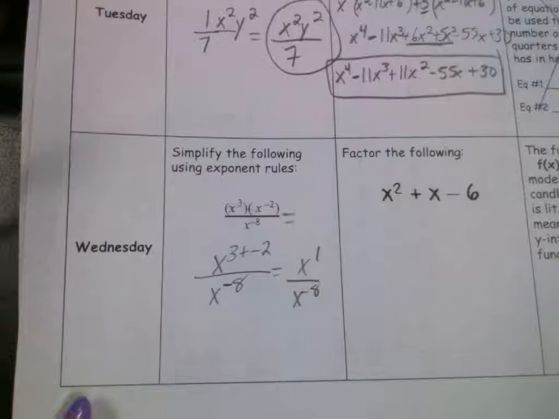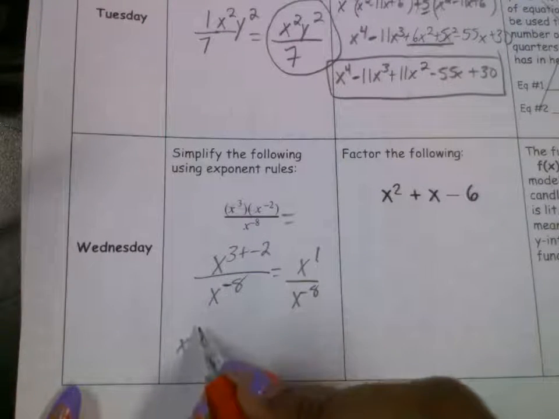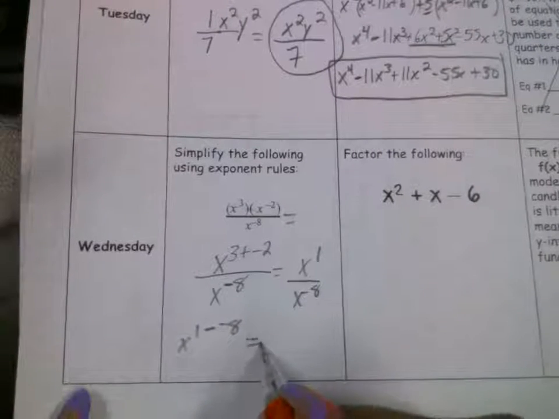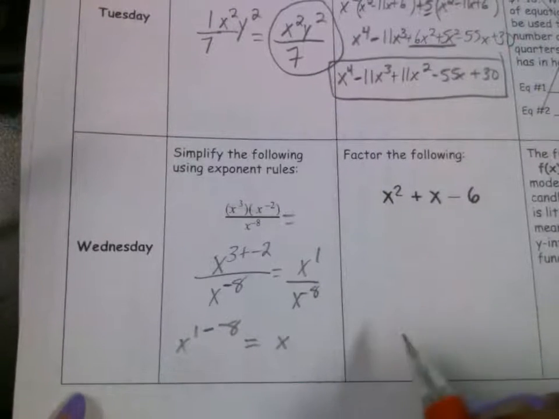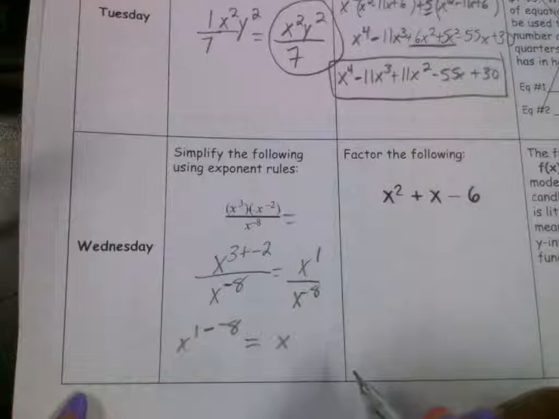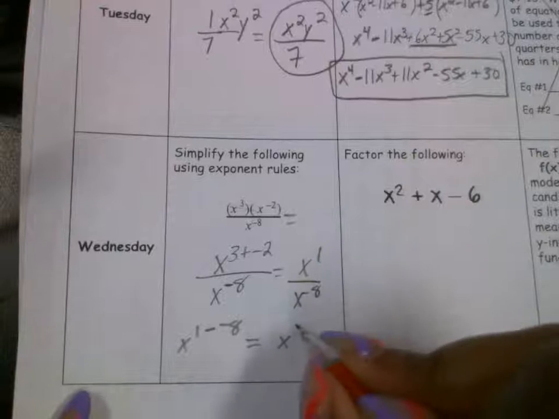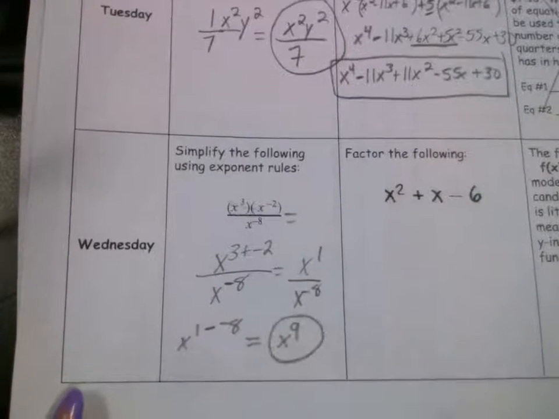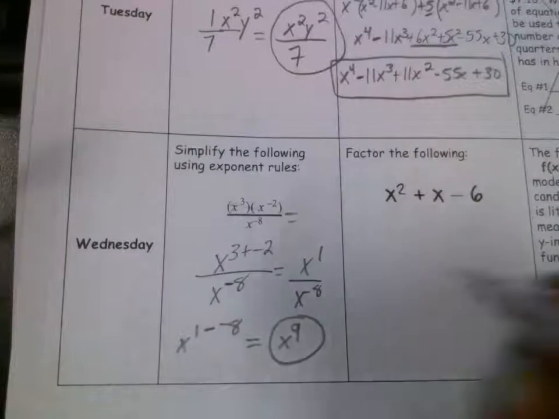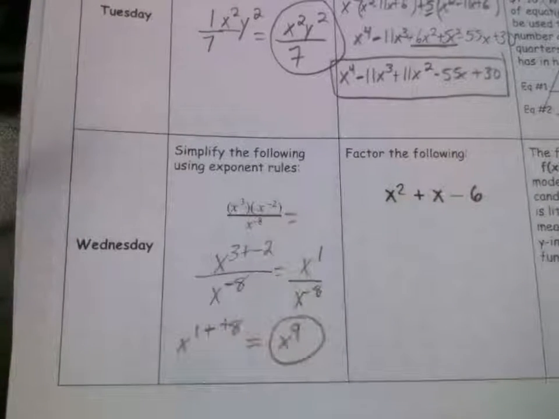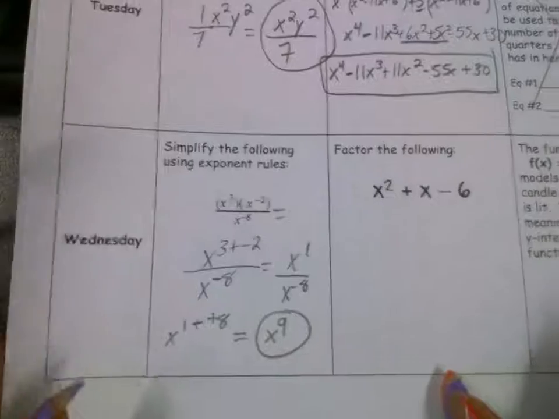Subtract them. You subtract them. So this is going to be x to the 1 minus a negative 8. And what is 1 minus a negative 8? Positive 9. Minus a negative is what? Minus a negative makes the negative positive. Plus a negative equals. Yes. Okay. All right.